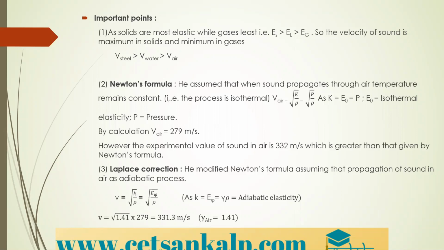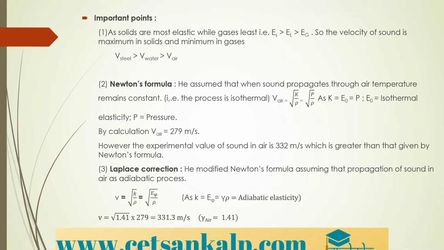E naught is the isothermal elasticity and p is the pressure. By substituting the standard values, the speed of sound in air comes out as 279 meter per second. However, we know the speed of sound in air is 332 meter per second. So the values do not match Newton's formula.